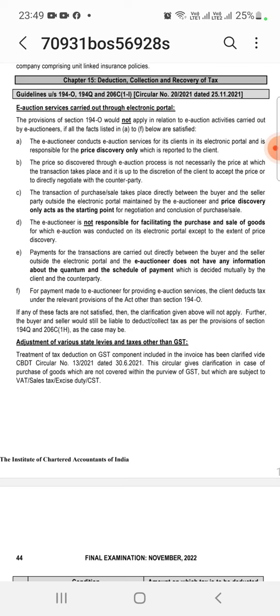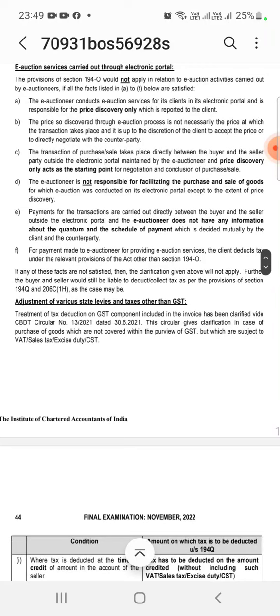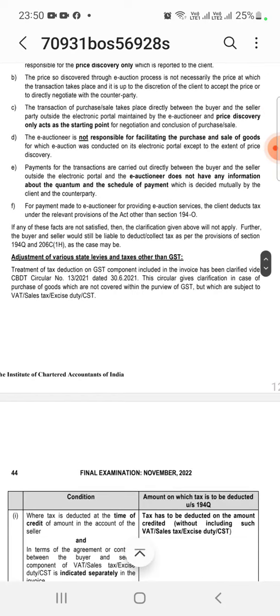If an e-auctioneer conducts any e-auction services for its clients through electronic portals, and he is responsible for the price discovery obtained after the e-auction, he is only responsible for the price so discovered. It is at the client's discretion whether to accept the price or directly negotiate with the counterparty, and the price discovery only acts as a starting point for the auction process.